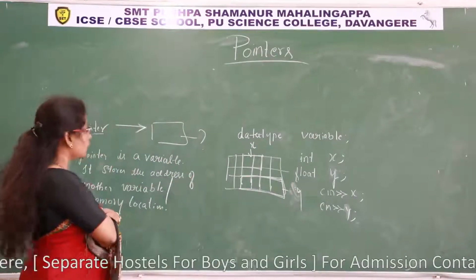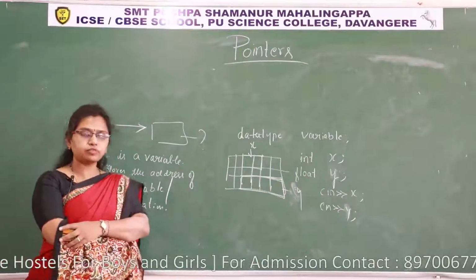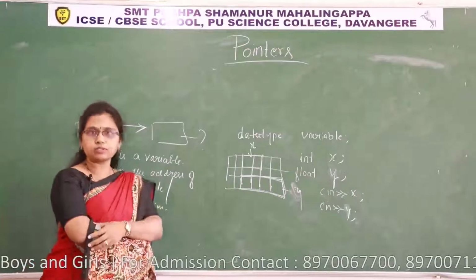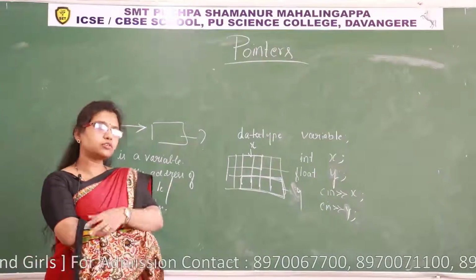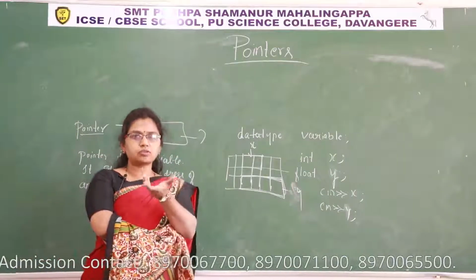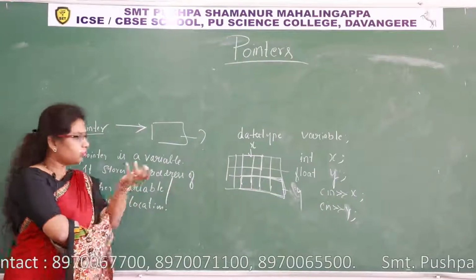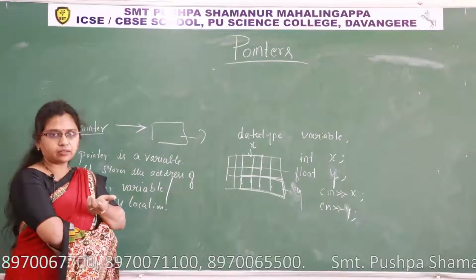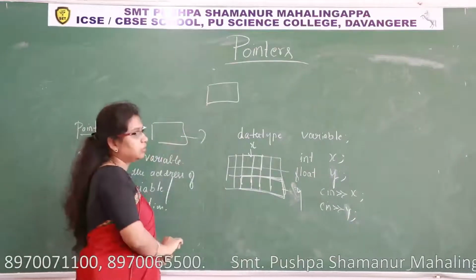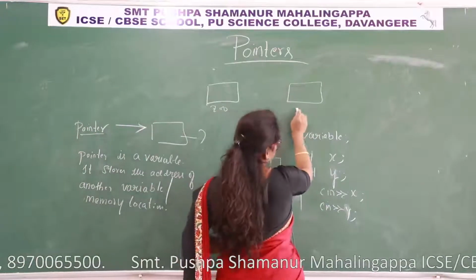Then how to reserve memory for a pointer? First of all, we have to give it a memory location. We have to allocate memory for pointers also, no? Because in order to store another memory location's address, there must be storage. To store a memory address, there must first be a container for it. Let us take the pointer as a container, a memory location. For this memory location I will take address 700. There is another memory location whose address is 900.